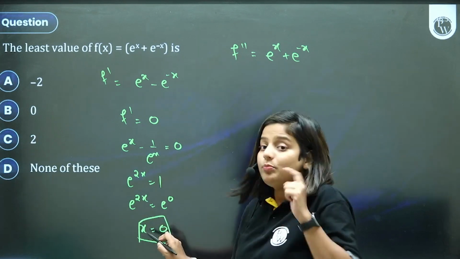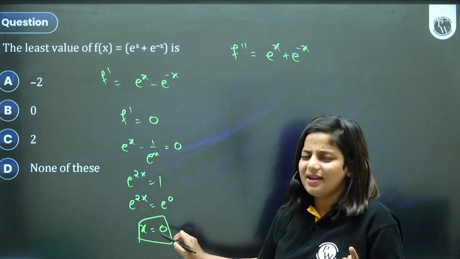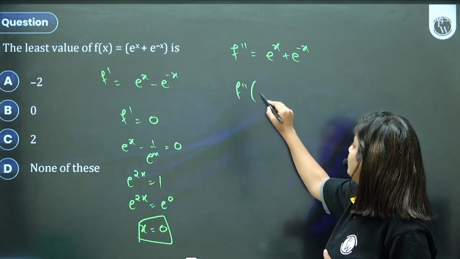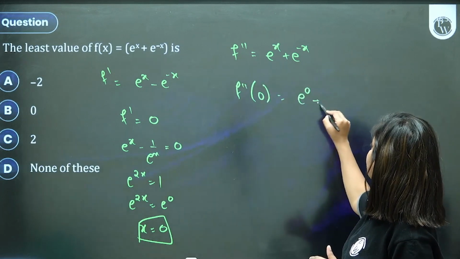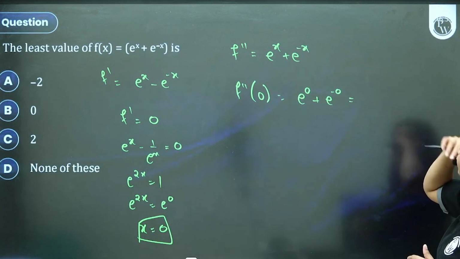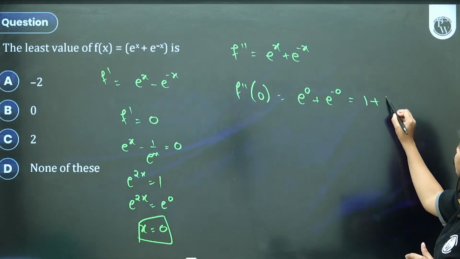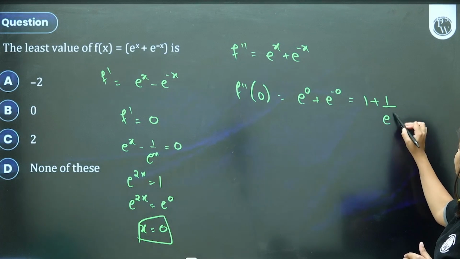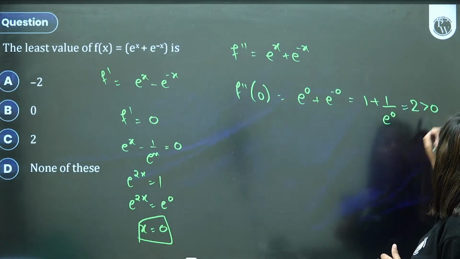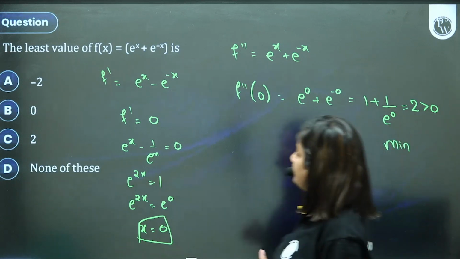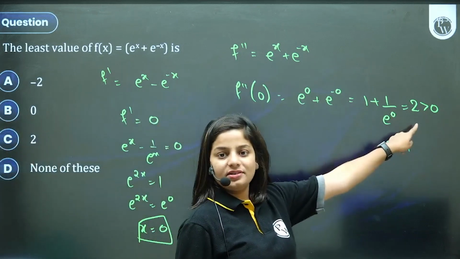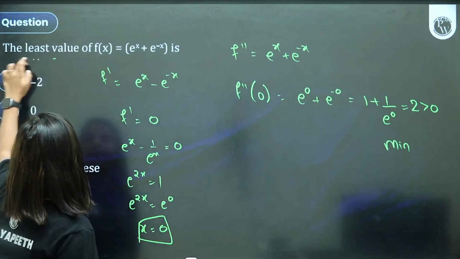So we have got the point x as 0, but is that maxima or minima? Let's confirm from the second derivative. If I calculate at 0, anything raised to 0 is 1, plus 1 upon e raised to 0, which is 1, so 2. Greater than 0, it's a minimum. In the previous question it was equal to or less than 0, right? So anything positive, it's a minima according to the question.